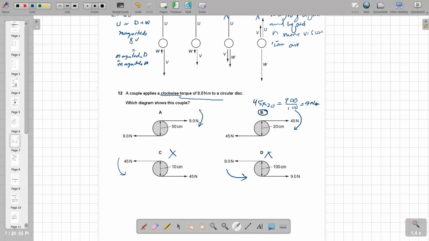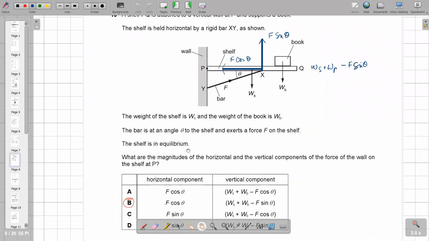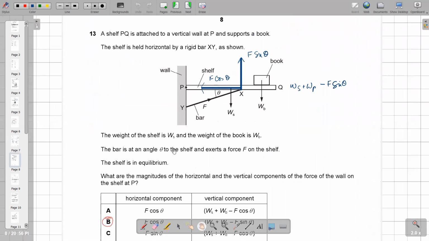So the next, question number 13, is about equilibrium. A shelf PQ is attached to a vertical wall at P and supports a book. The shelf is held horizontally by a rigid bar XY as shown.